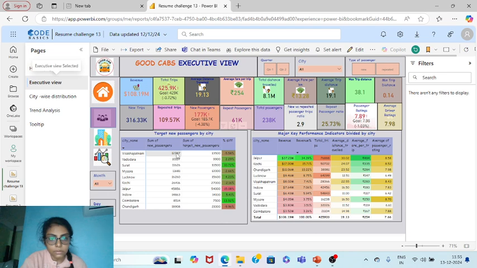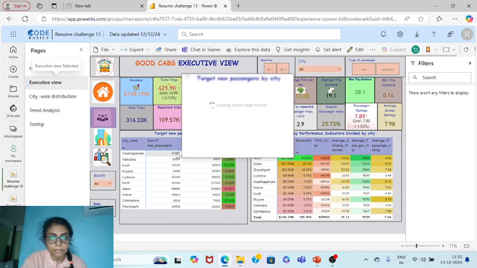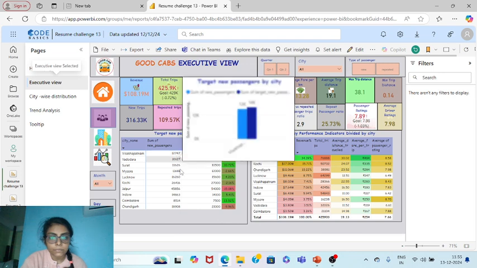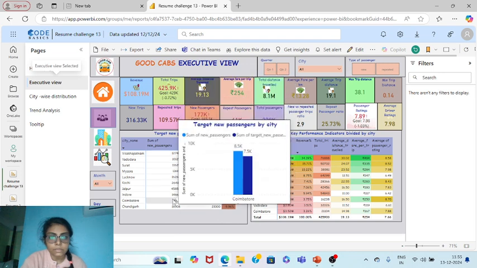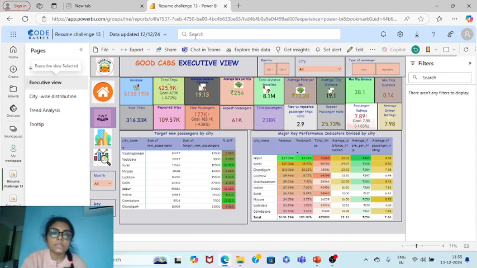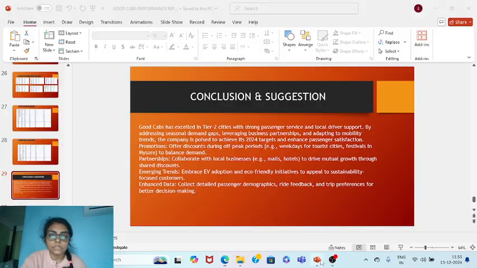So you can see Visakhapatnam, and then the lowest. So this is all from my presentation side.